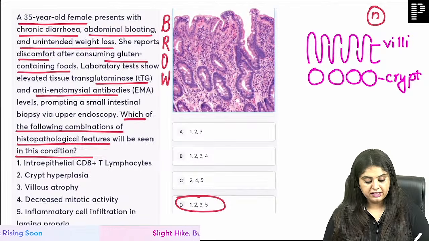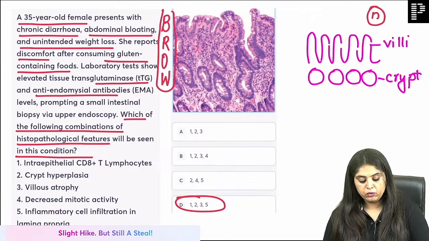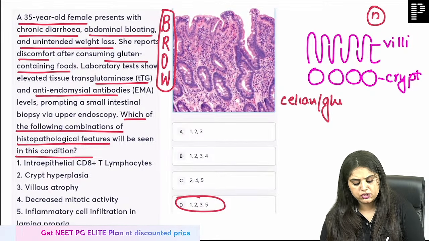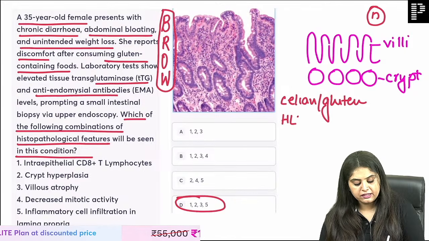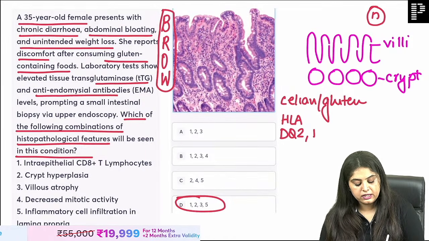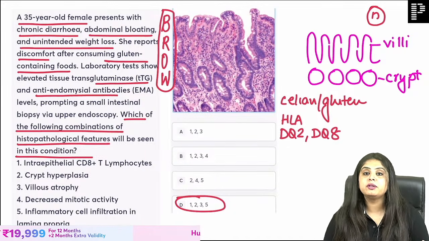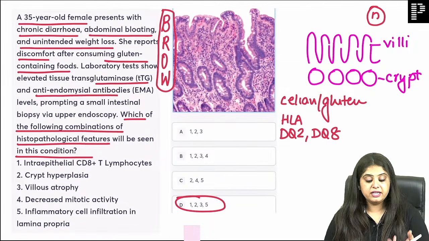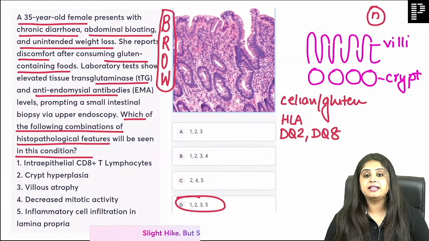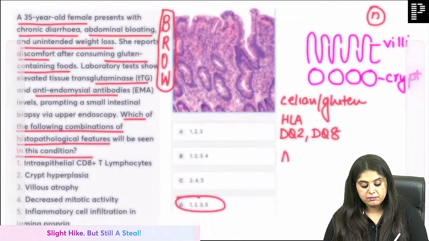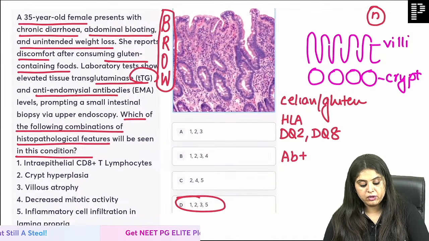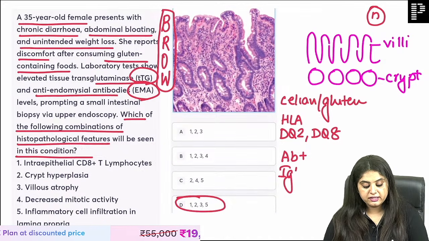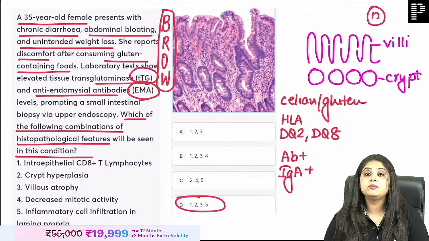But suddenly I noticed that when the patient is consuming bro, which disease are we talking about? Celiac, or gluten. And did I just tell you the HLA polymorphism in this? That is going to be HLA DQ2 and DQ8 polymorphisms. Ma'am, we just read this. Because of this, these people have a genetic problem. They can't have these barley, rye, oat and wheat, and then they start forming antibodies. You have already told me antibody, anti-TTG, anti-endomysial. Which type of antibodies are they? They are IgA type of antibodies that are formed.